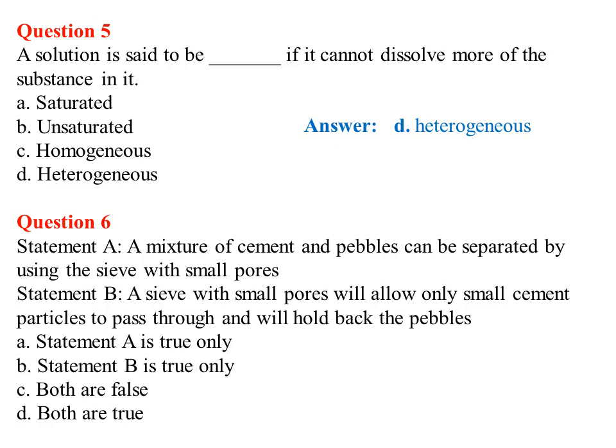First option, statement A is true only. Just read the question carefully, then answer it. Next, statement B is true only. C, both are false. D, both are true. Here, the answer will be both statements are true, means option D. A mixture of cement and pebbles can be separated by using a sieve with small pores, and a sieve with small pores will allow only small cement particles to pass through and will hold back the pebbles.